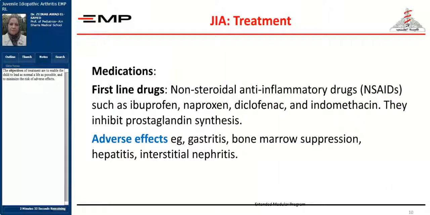The objectives of the treatment of juvenile idiopathic arthritis rest on enabling the child to lead as normal a life as possible, and to minimize the disability that results from the deformities and the adverse effects of the treatment that we give. Medications include first-line drugs, which are the non-steroidal anti-inflammatory drugs, such as ibuprofen. They inhibit prostaglandin synthesis, but they have adverse effects like causing gastritis. They may cause bone marrow suppression, hepatitis, as well as interstitial nephritis.